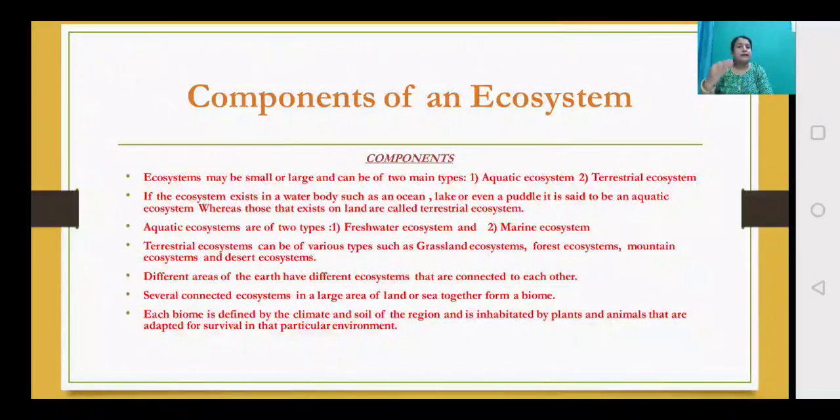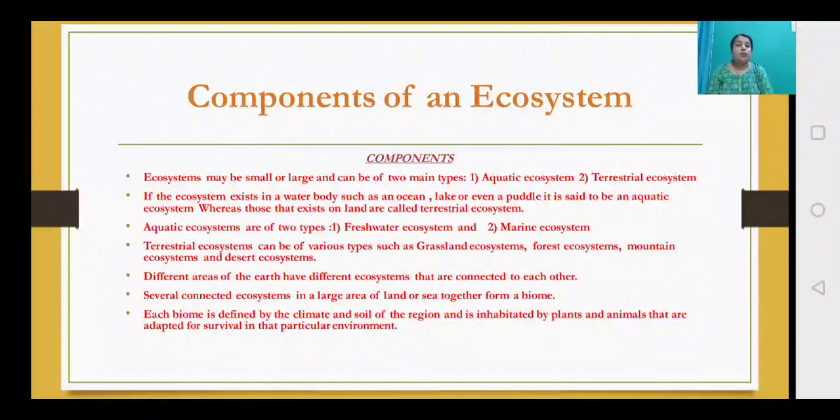Aquatic means the life that dwells in the water, and terrestrial means the land. So if the ecosystem exists in a water body such as an ocean, lake, or even a puddle, it is said to be an aquatic ecosystem. Whereas those that exist on land are called terrestrial ecosystem. Understood? So these are the two categories of the ecosystem.